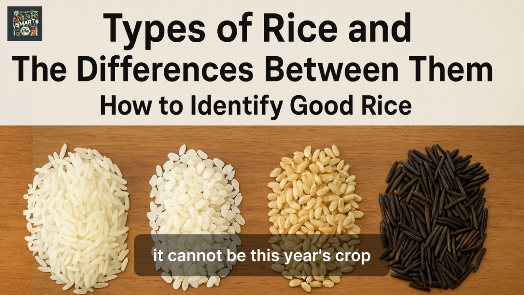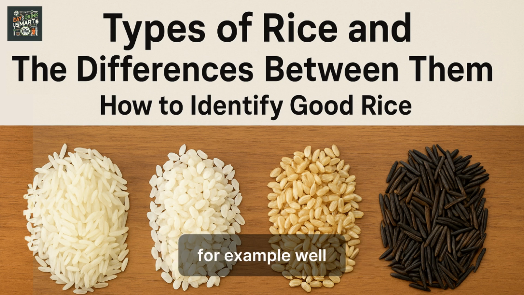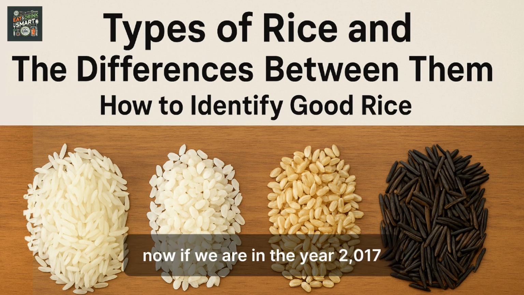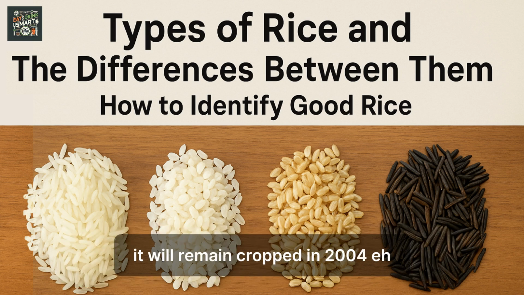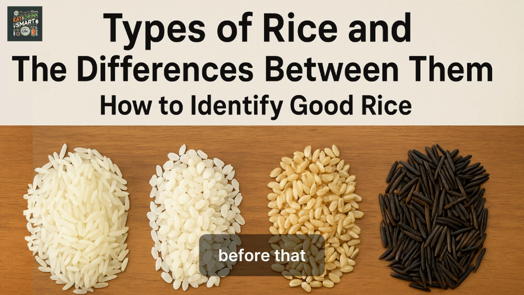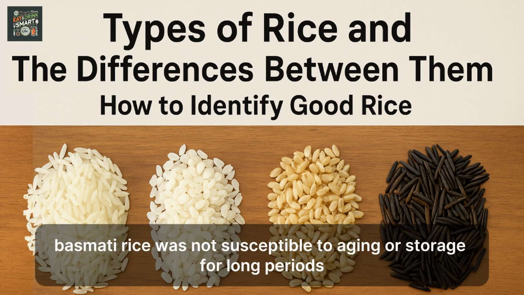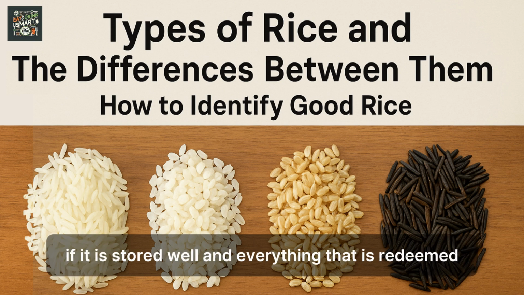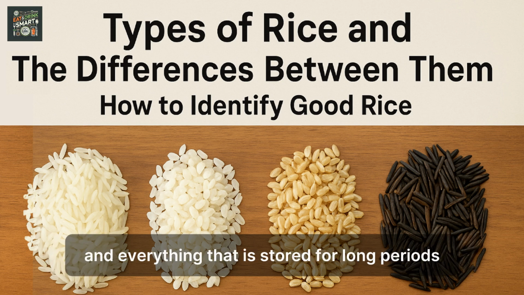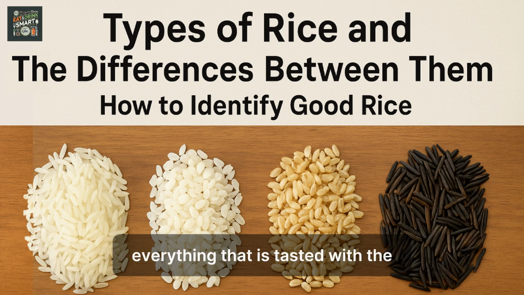It cannot be this year's crop, nor even last year's. For example, if we are now in the year 2017, the rice you can eat or consume would be the crop of 2004. Basmati rice is not harmed by aging or storage for long periods. It can last up to 10 or 15 years if it is stored well, and everything that is stored for long periods is naturally better, especially tasted with the spices you add to it.